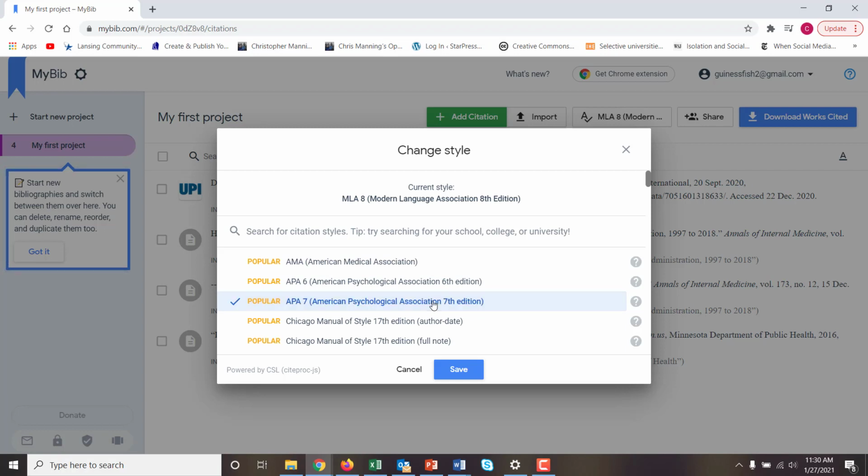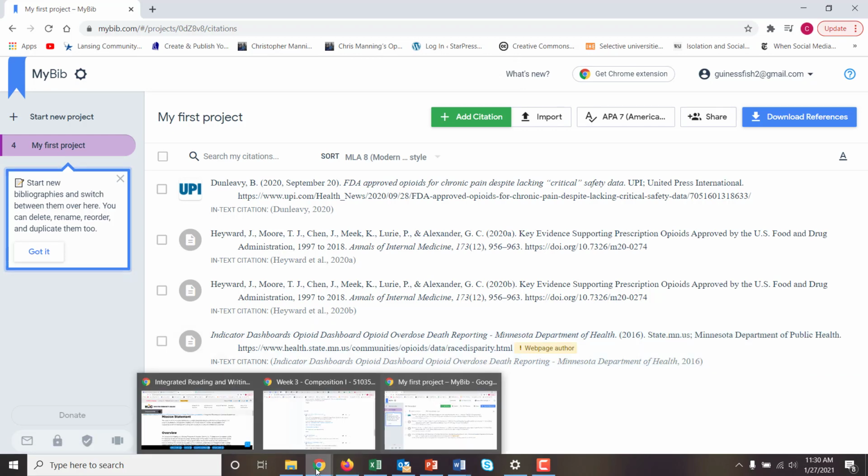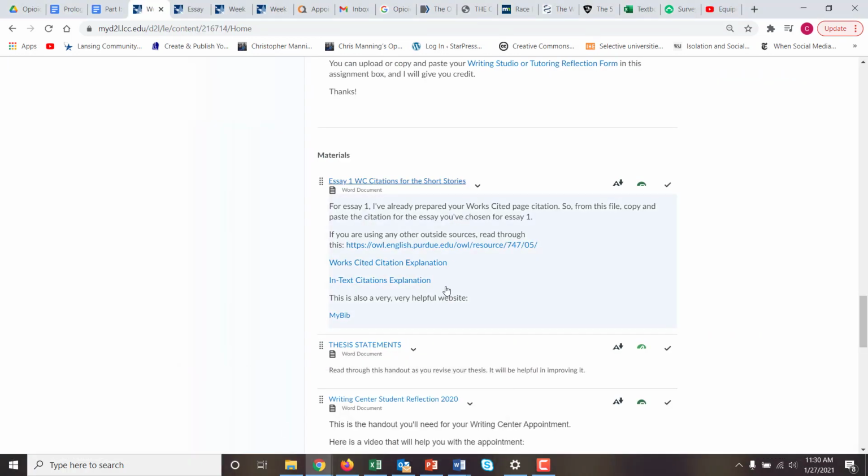And so I can just click on that. And now these are all APA citations. So it's really simple. It's just so simple to use. And so it's just something you may want to take advantage of if you're using sources beyond the story. It's something to definitely use. All right, so those are kind of the main things I wanted to show you guys.